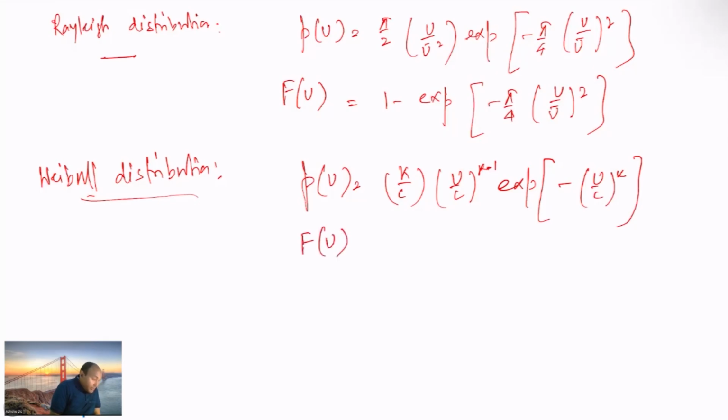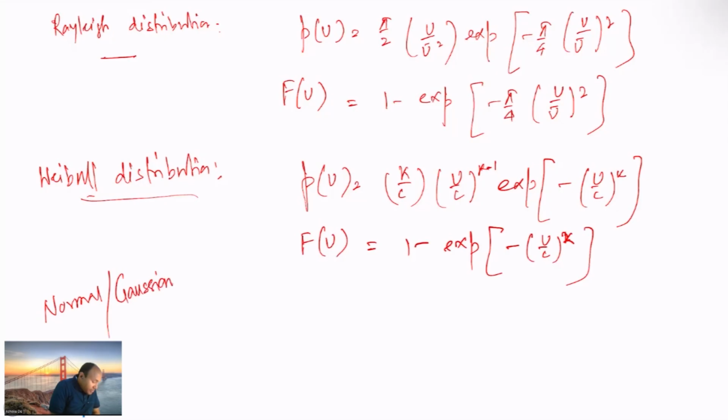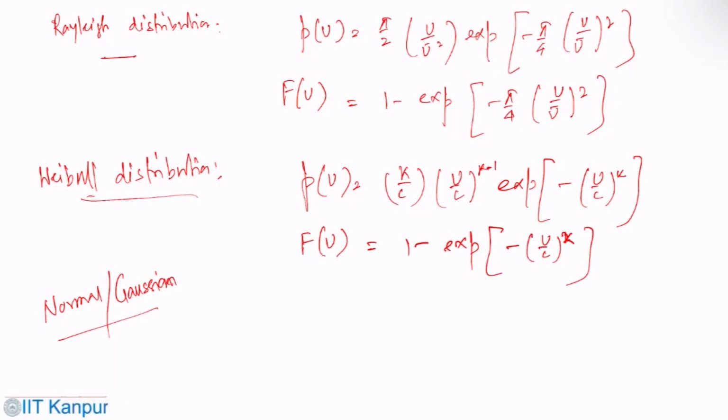The cumulative distribution would be 1 minus exponential minus u by c to the power k. So these are the distributions. Then we have also looked at the normal or Gaussian distribution. So this is a different kind of distribution that we have seen.